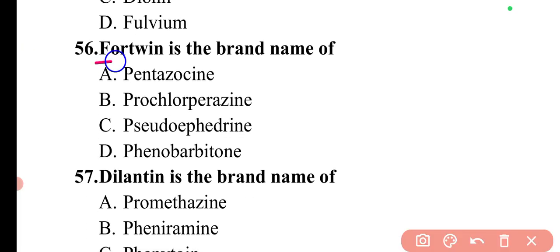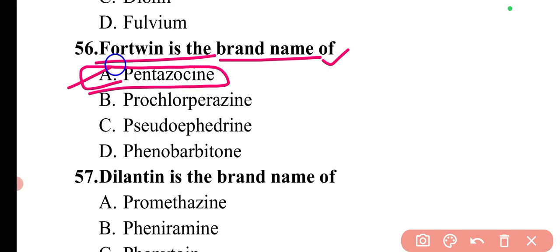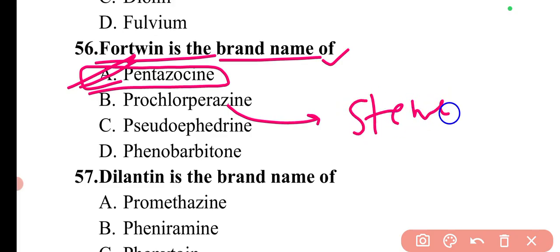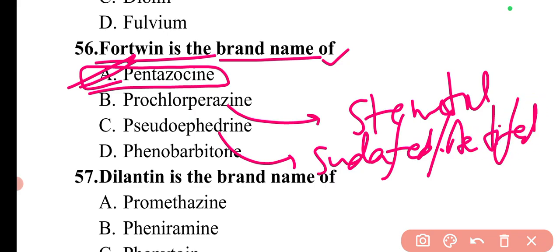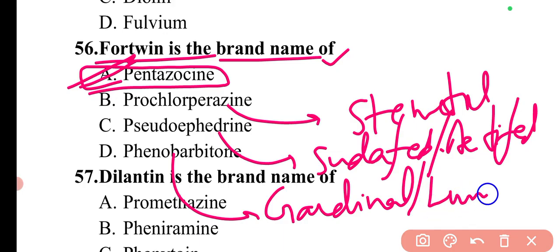Then next question is Fortwin is the brand name of. Fortwin is the brand name of pentazocine. So here option A will be the correct answer. Then talking about prochlorperazine, its brand name is Stemetil. For pseudoephedrine, the brand name is Sudafed or Actifed. Then for phenobarbital, the brand name is Gardenal or Luminal.